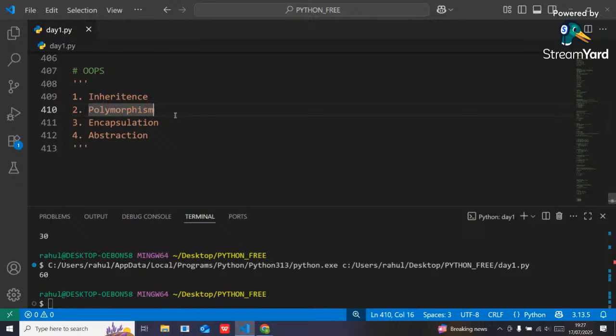Suppose one car is there. The basic structure of a car is that there will be one steering, one gear, one accelerator.